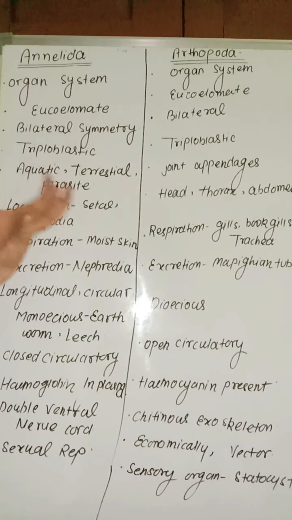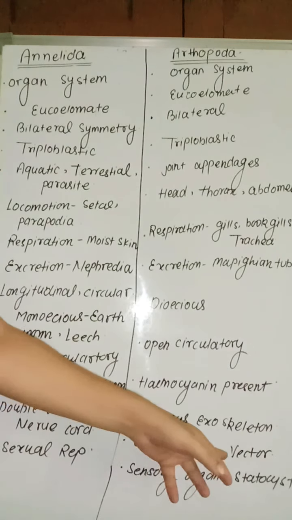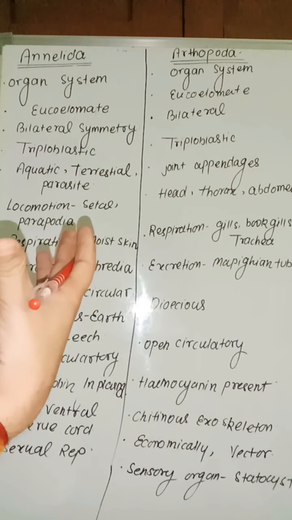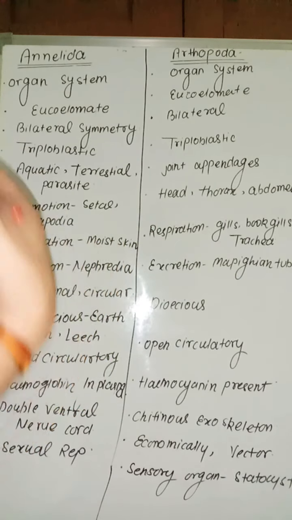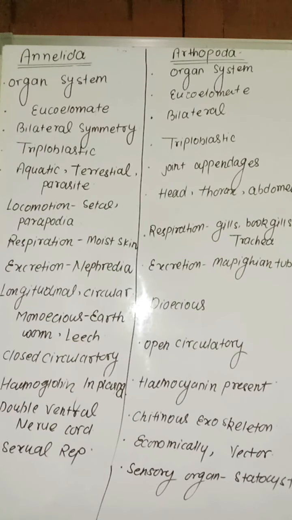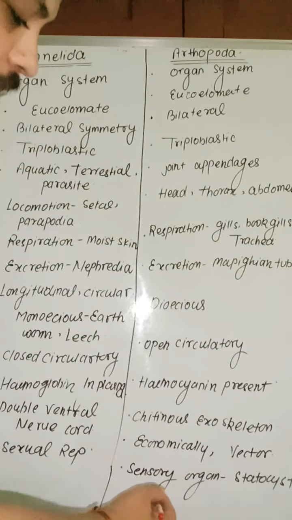Economically, some arthropods are important, like Apis indica, that is called honeybee, and Bombyx, which helps in the formation of silk. Also vectors. What do you mean by vector? Those organisms which transmit disease by carrying parasites, like Anopheles mosquito, which carries the Plasmodium parasite. Aedes and Culex are also called vectors.